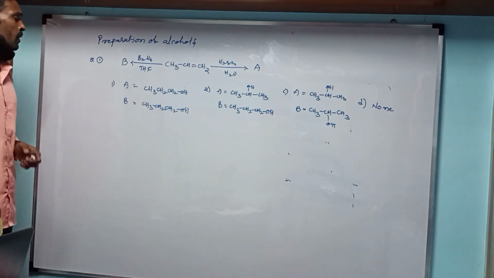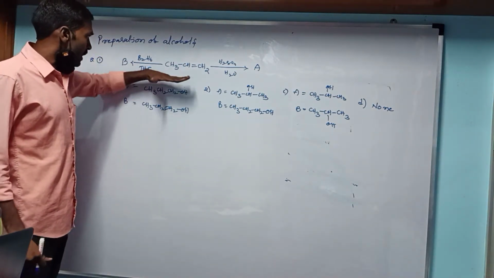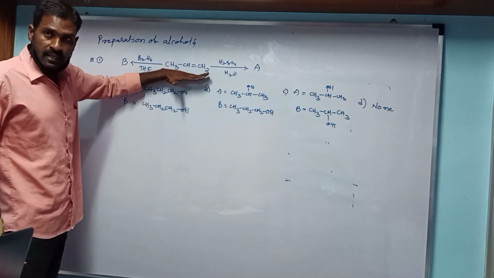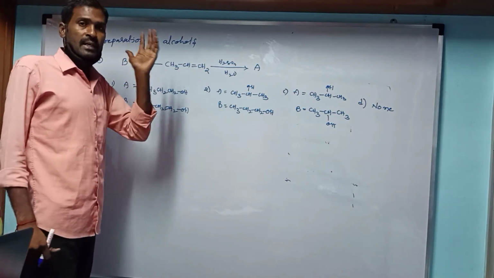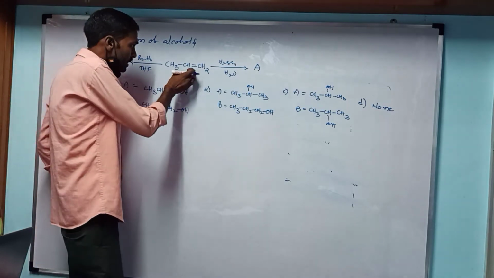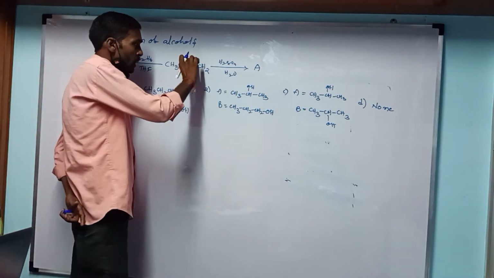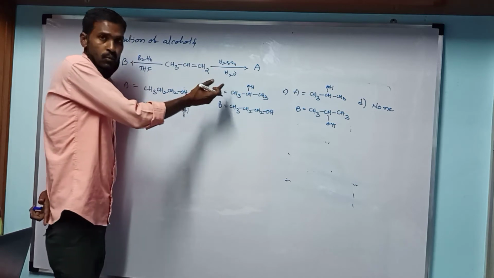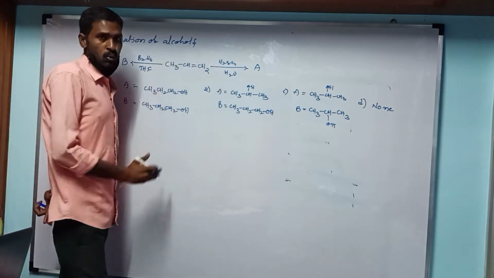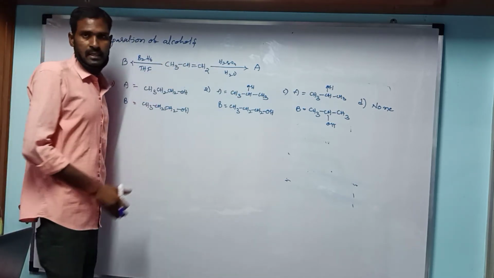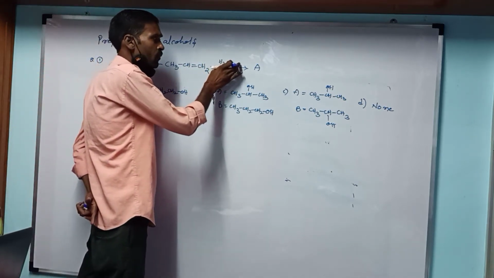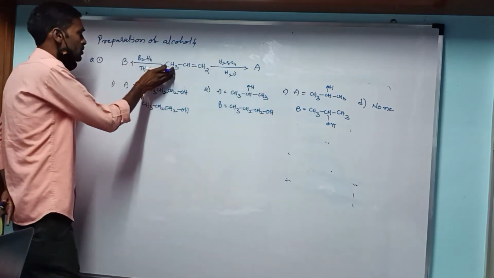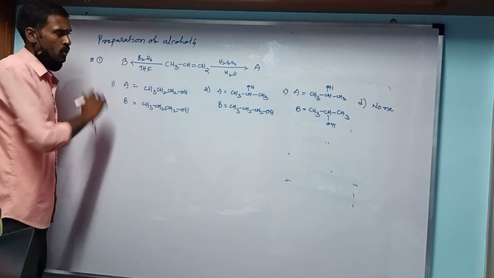In this question, the alkene is an unsymmetrical alkene. Unsymmetrical means that the double bond carbons have one carbon on one side and two carbons on the other side. This unsymmetrical alkene reacts with H2SO4 to produce A and reacts with B2H6 to produce B.